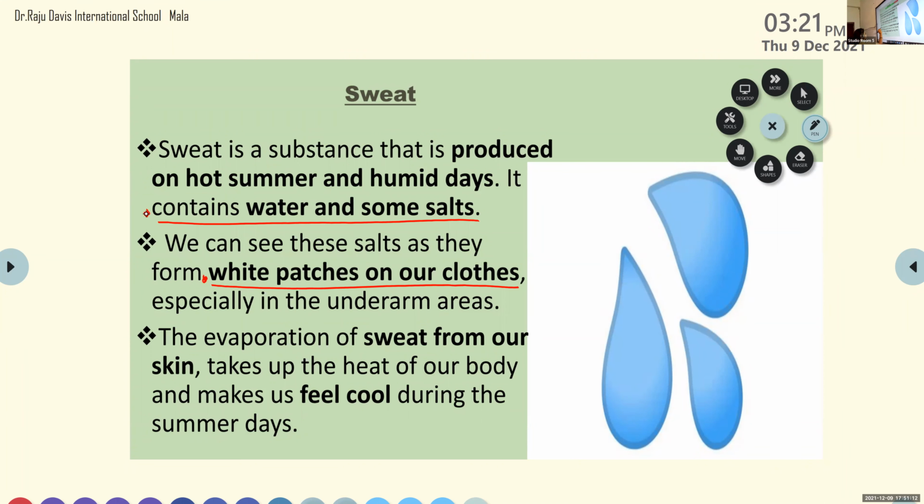And the last point is very, very important. Why is sweating necessary? Why do we sweat? Because the evaporation of sweat from our skin takes up the heat of our body and makes us feel cool during the summer days. You don't need to copy down all the points, just note down the third point: evaporation of sweat from our skin takes the heat from our body and makes us feel cool during the summer days.